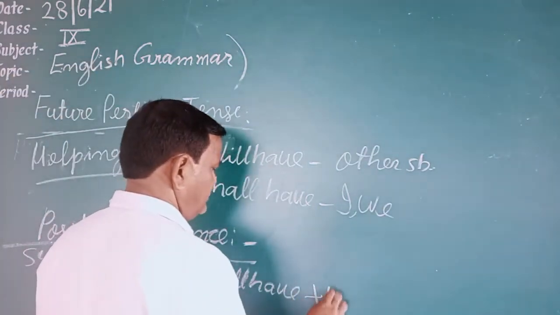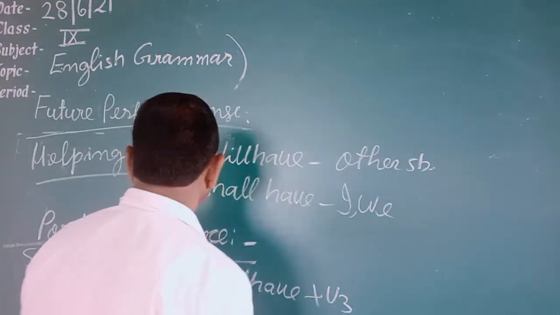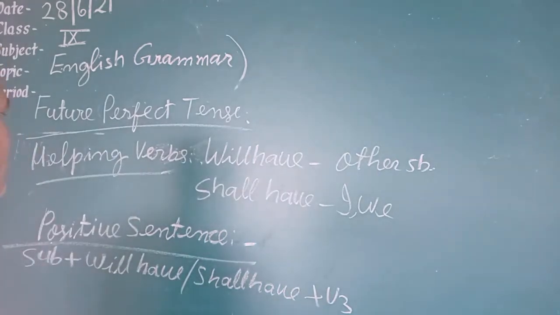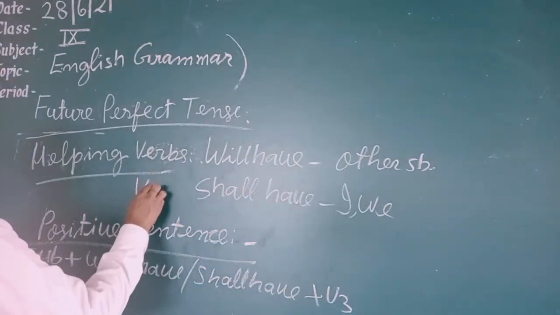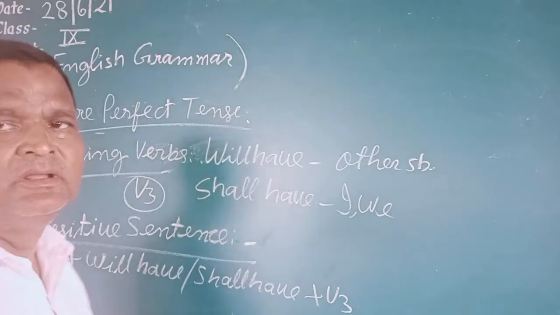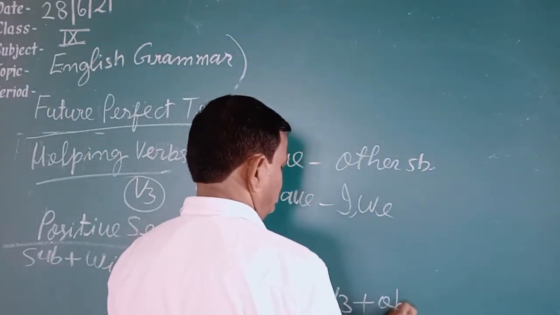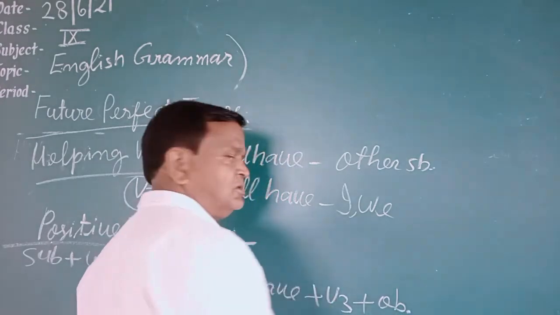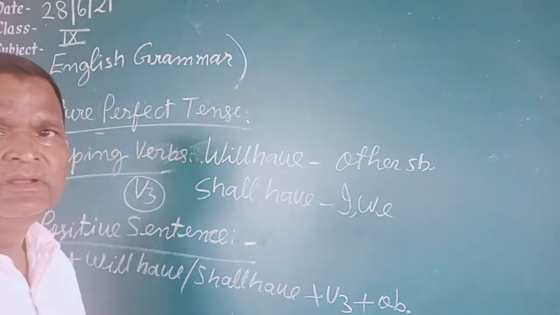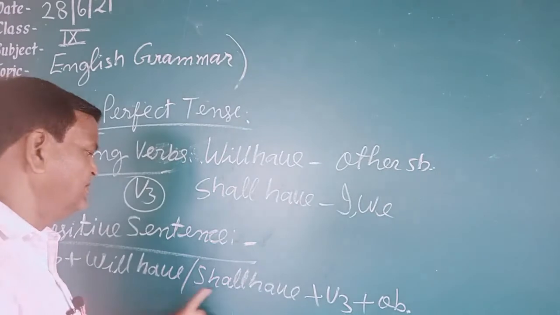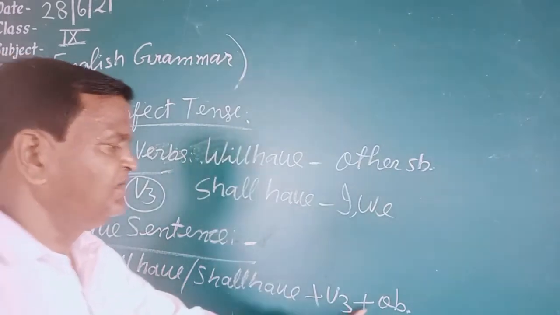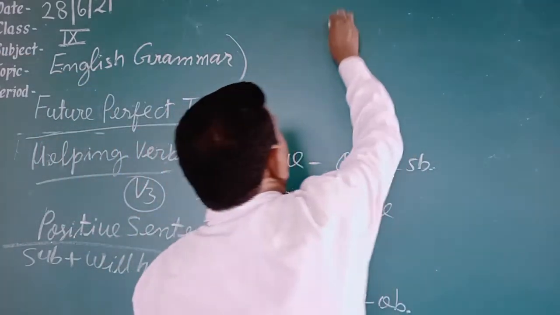Then verb third form is written. In this tense, verb third form, V3. And then the object is written. This is the rule. First of all subject, then will have or shall have, then verb third form, then object.